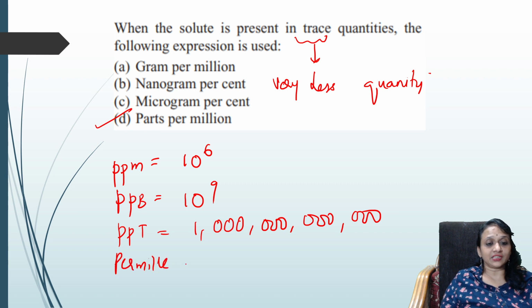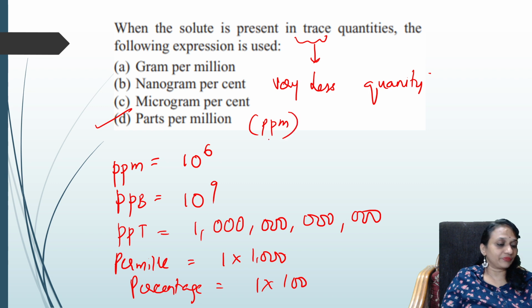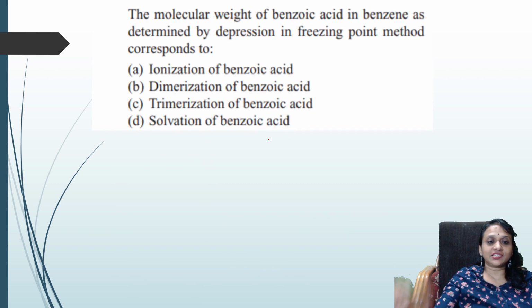When they say per mille, it is multiplied by 1000. If they say percentage, you multiply by 100. So if the solute is in very less quantity, it is nothing but parts per million, ppm. Okay, done. Now let us see the next question.